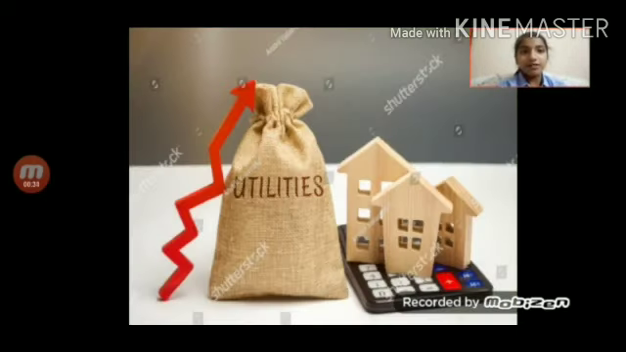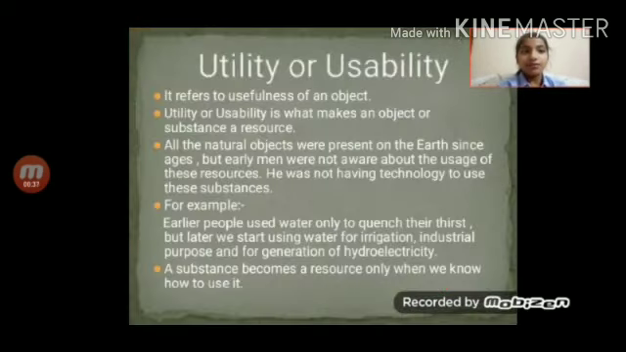Now, our next topic is utility or usability. It refers to the usefulness of an object. A substance becomes a resource only when we know how to use it. All the natural objects were present on the earth since ages, but early man was not aware of the usage of these resources because he did not have the technology to use these substances. For example, earlier people used water only to quench their thirst, but later we started using it for irrigation, for industrial purposes, and for the generation of hydroelectricity.